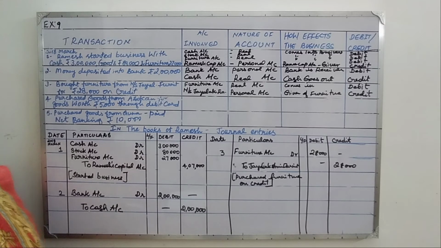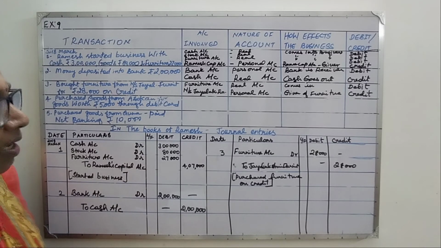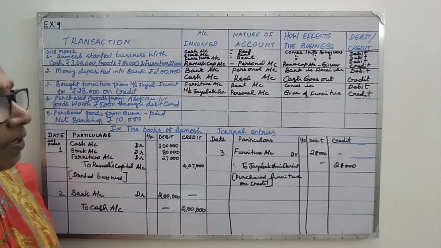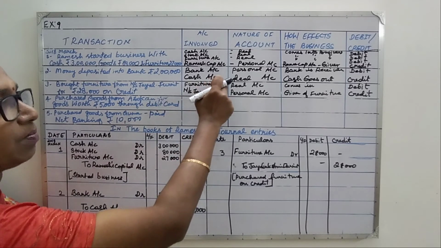Okay, so all the assets like land and building, plant and machinery, furniture or computer or building, stock, whatever you buy, that particular asset always must be debited.